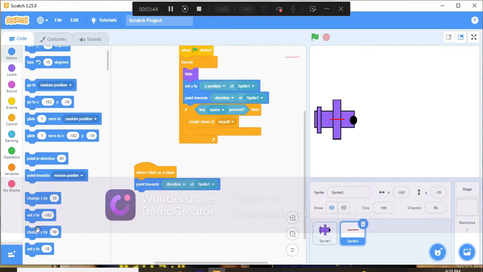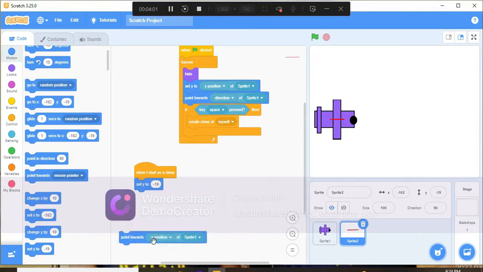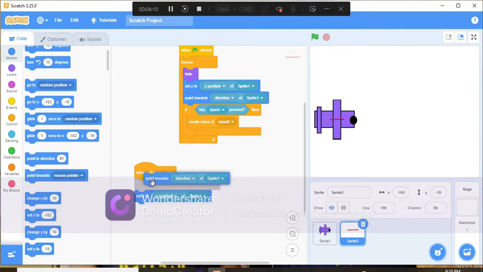We will also put this set y to here also, as the clone can spawn at a different location to the sprite 1. So y position of sprite 1. And here you can see, now it will do what?